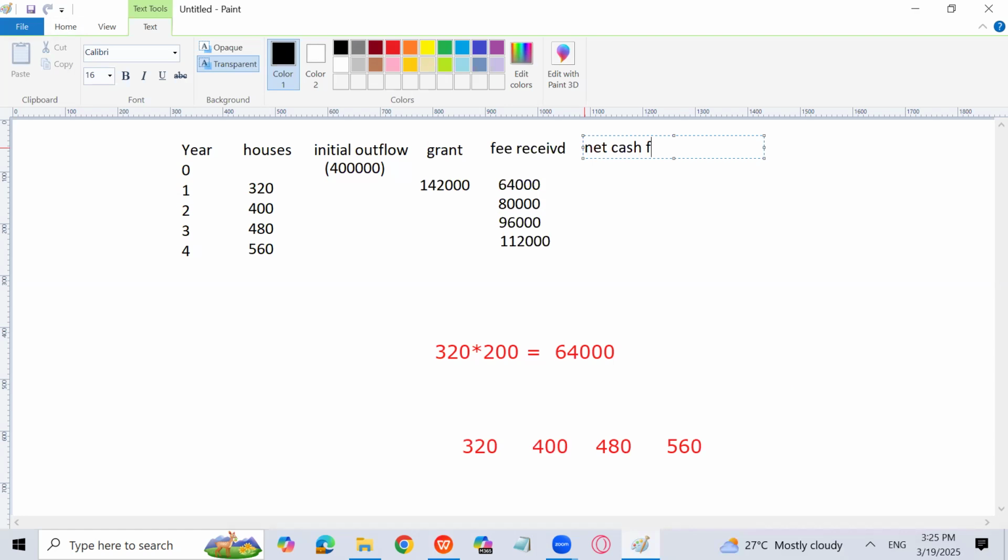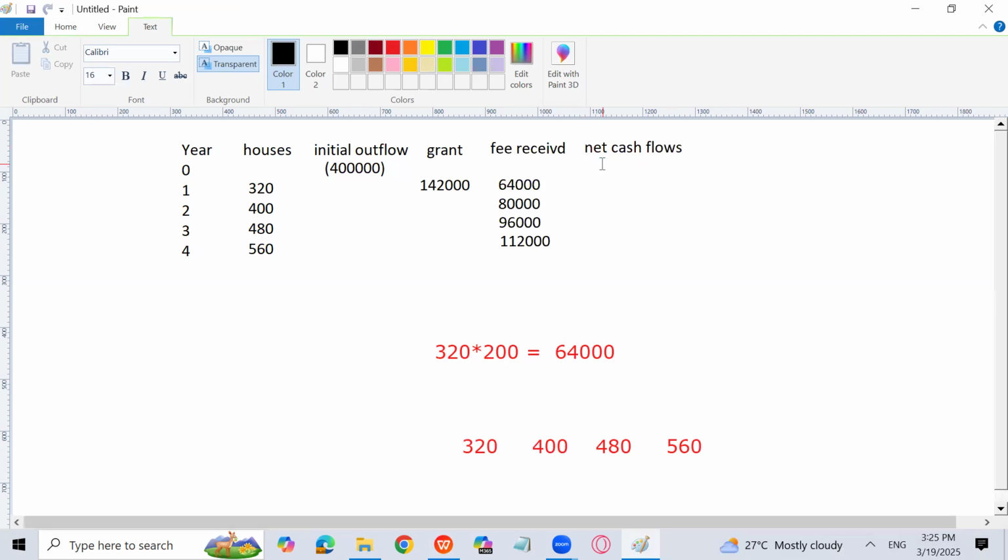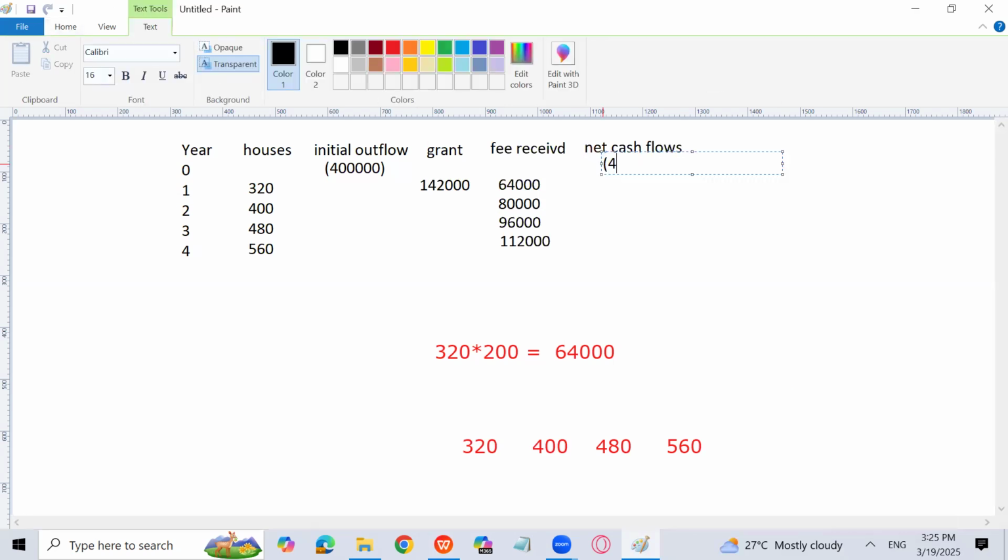So here I will write the net cash flows. In year 0, we are going to have an outflow of 4 lakh. In year 1, we are going to have an inflow of how much? 142,000 plus 64,000. What is it going to be? 206,000.